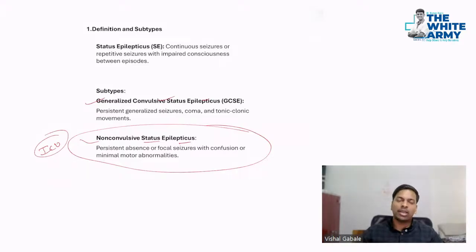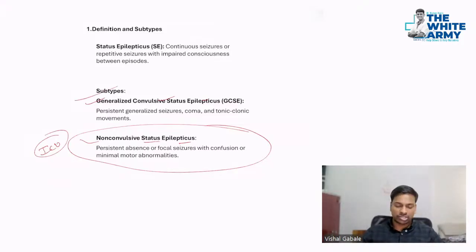So it has happened to me. We had a patient in the ICU. We were not able to revive him or wean him off the ventilator. We did MRI a couple of times, but we were not able to get any diagnosis. Then we gave the neurology referral, and they said it can be NCSE, so probably we should do EEG first. We did the EEG and we found the epilepsy. He was already on antiepileptics, so we increased the dose, and he got better. Okay, so it happens. Remember, you should know both of these things.